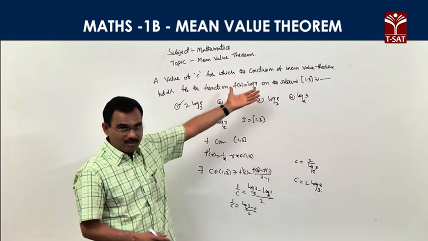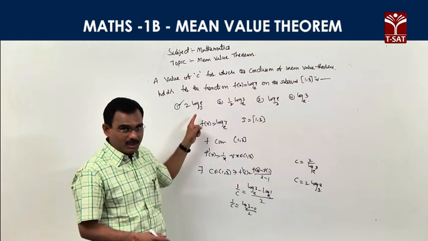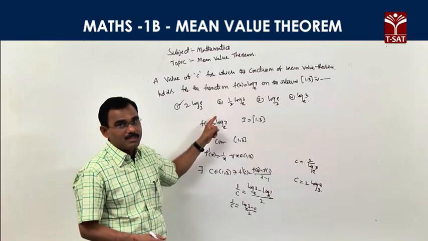So given the function and interval, apply Lagrange's mean value theorem. The required constant c is 2 into log e base 3.